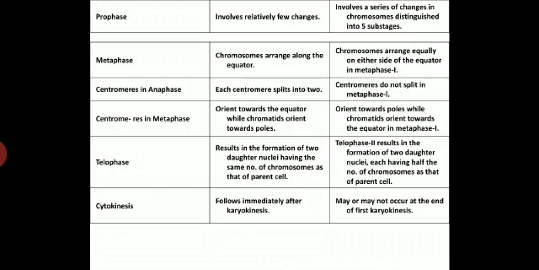In metaphase, chromosomes arrange along the equator in mitosis, whereas chromosomes arrange equally on either side of the equator in metaphase first. The centromere is split into two in mitosis, whereas the centromere does not split in metaphase first in meiosis. In mitosis, the chromosomes are oriented towards the equator while chromatids orient towards the poles, whereas in meiosis, chromosomes orient towards the poles while chromatids orient toward the equator in metaphase first.